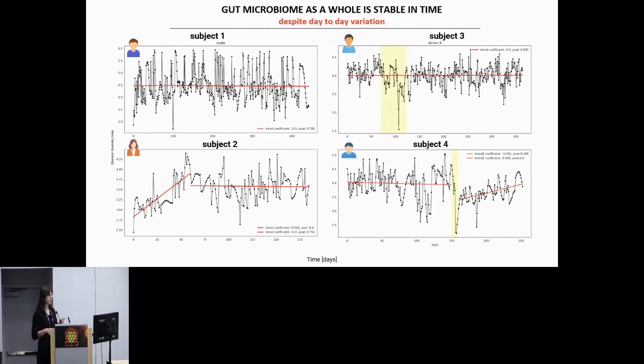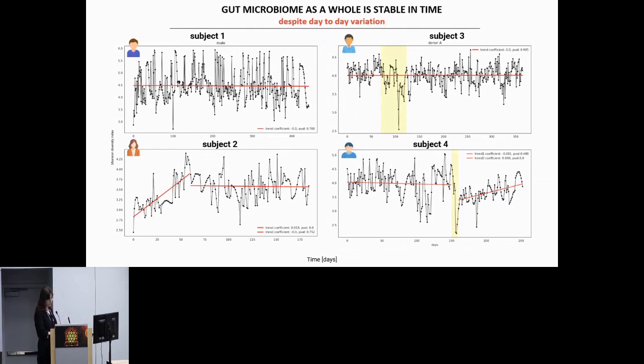Here you can see how the alpha diversity looks in time. You can see this is extremely variable. There is very much variation from day to day. However, this red line is the trend, like the mean of this data. So you can see that despite lots of variation, when the person is healthy, it's quite stable around the trend.